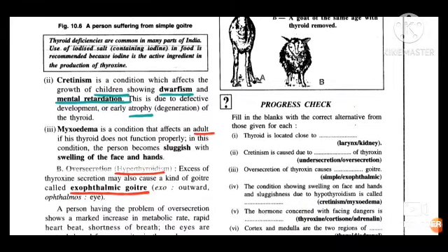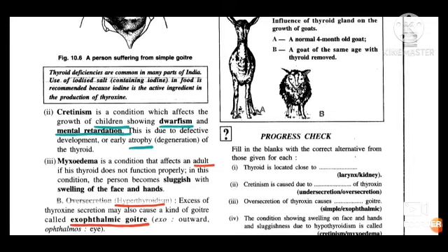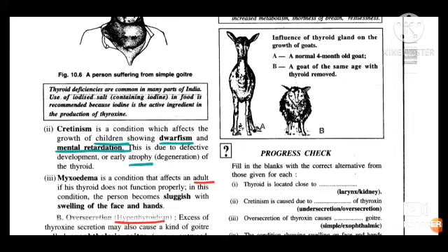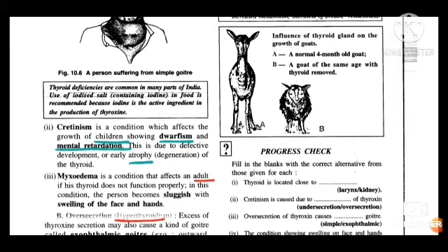The second condition caused by under secretion of the thyroid gland is cretinism. It is a condition which affects the growth of children, underline, and it may result in dwarfism and mental retardation. That is, proper mental development will not be there. This is due to defective development or early atrophy of the thyroid, that is degeneration of the thyroid. Proper thyroxine is not accumulated in the body.